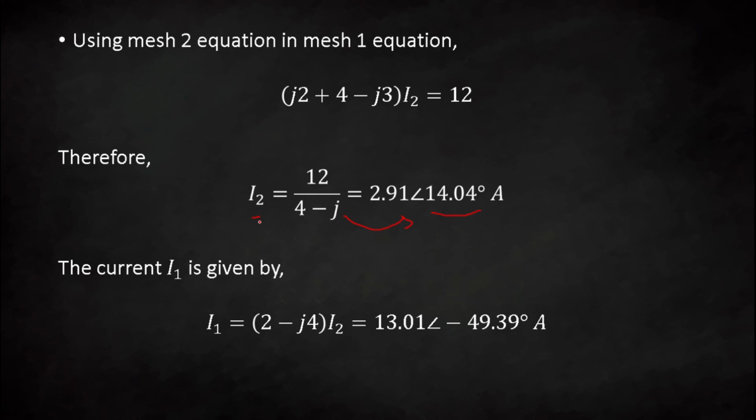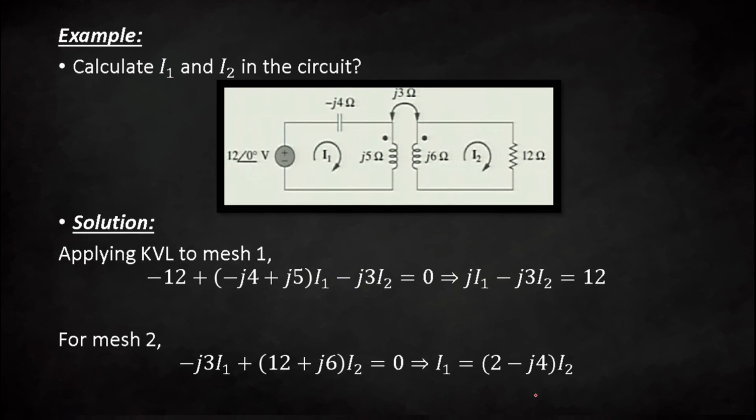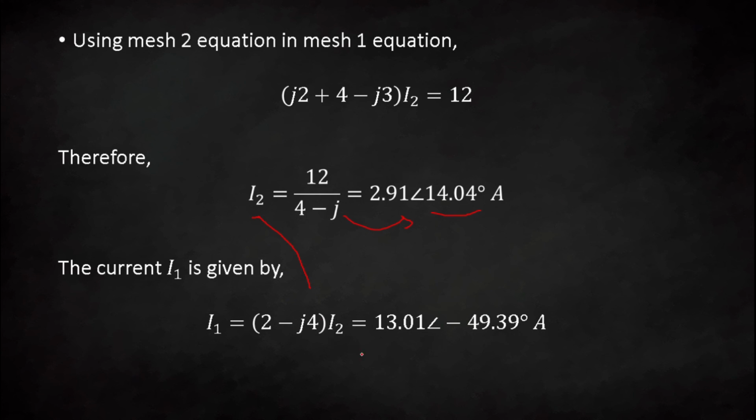And by putting the value of I2 in this equation, you will get the value of I1, that is 2 minus J4 multiplied by I2, and in polar form it can be 13.01 at an angle of minus 49.39 ampere.